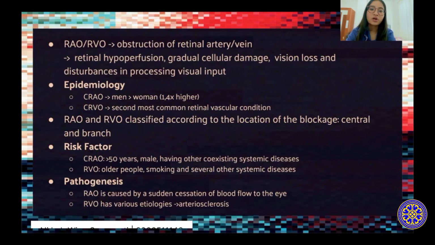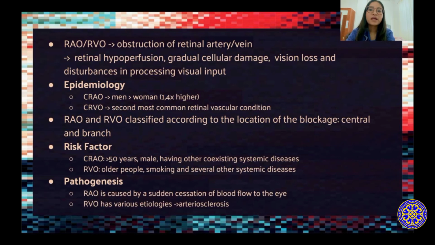Retinal artery occlusion or retinal vein occlusion is an obstruction of the retinal artery or retinal vein which can cause retinal hypoperfusion, gradual cellular damage, vision loss, and disturbance in processing visual input. In central retinal artery occlusion, the incidence was 1.4 times more common in men than in women, while retinal vein occlusion was the second most common retinal vascular condition after diabetic retinopathy.